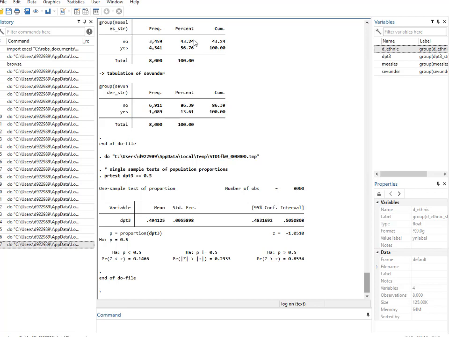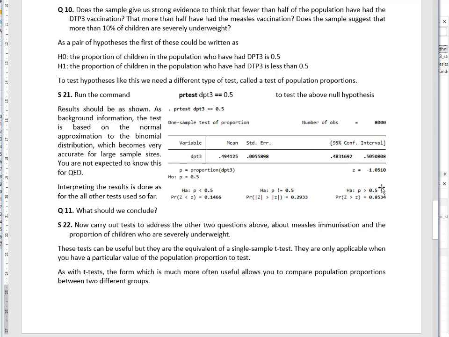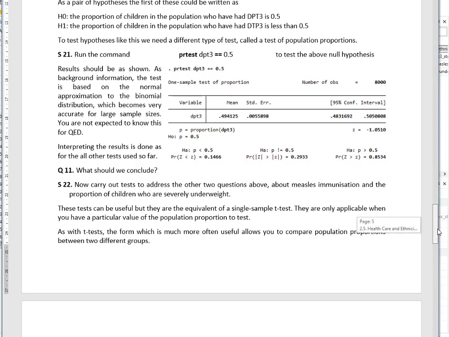I've lost the instructions, which is no good. There we are. So what can you conclude? No strong evidence that fewer than 50% have had that.